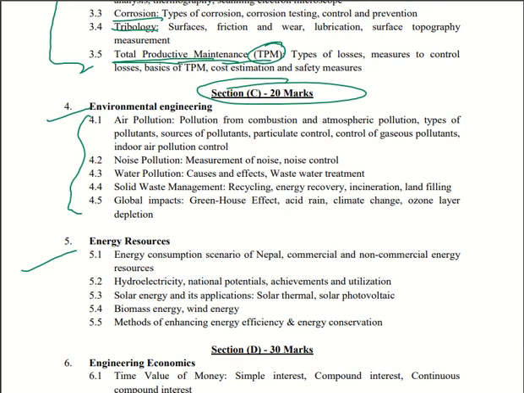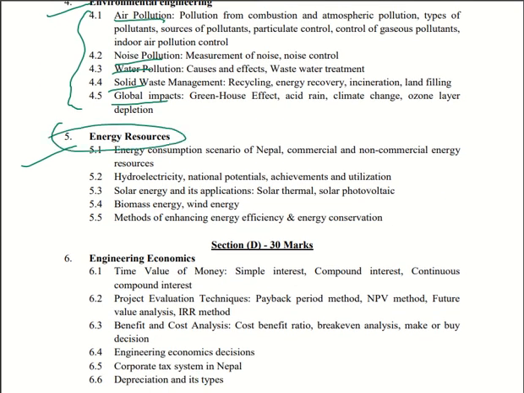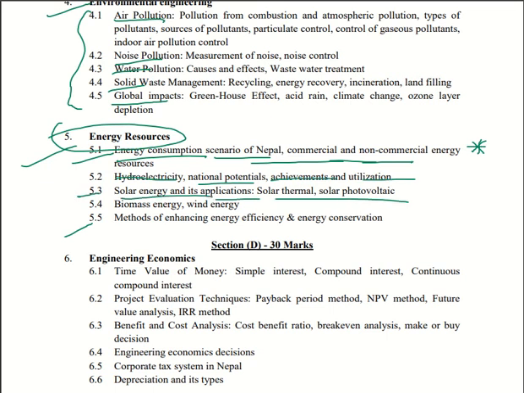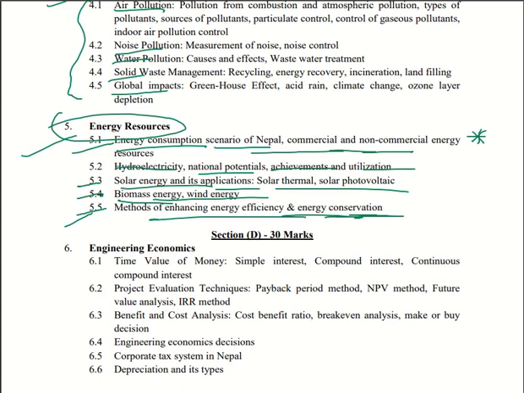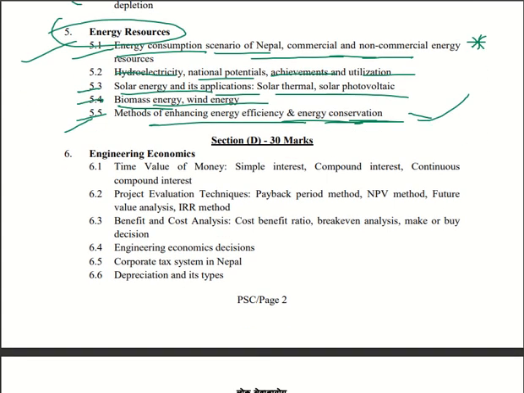In environmental engineering we have 5 chapters, that contain air pollution, noise pollution, water, solid waste, global impacts. And in energy resources we have 5 chapters again: energy consumption scenario of Nepal, which we have to read in detail. Hydroelectricity, national policies, achievements and utilizations. The third one is solar energy and its application, solar thermal and solar photovoltaic. And the fourth chapter will be bioenergy and biomass energy and wind energy, methods of enhancing energy efficiency and energy conversion. So these are section C.